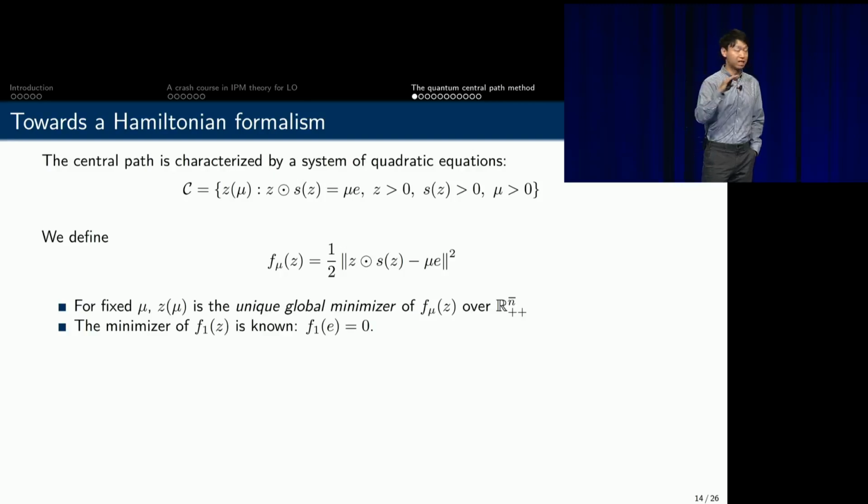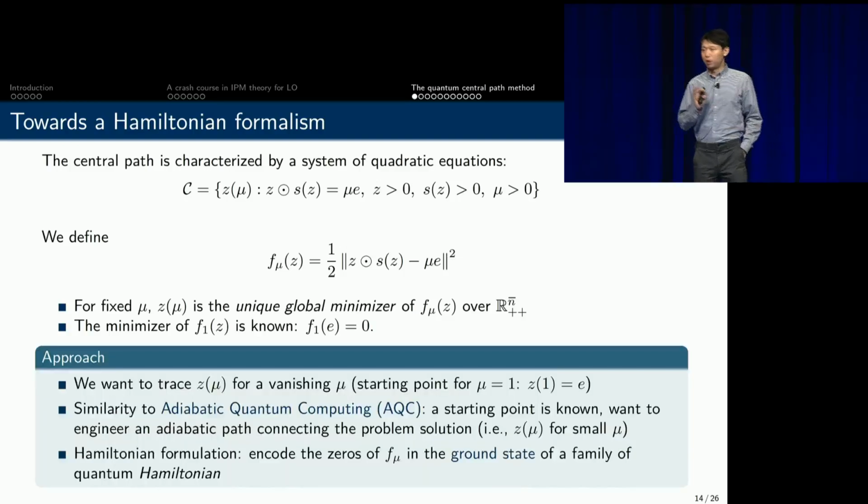So basically, this is like a score function which indicates how close we are to approximating the central path. Here are a few properties of this central path function, f of mu. For fixed mu, there should be only one unique global minimizer of this function in the positive orthant because of the uniqueness of the central path. And the minimizer of the f function at mu equals 1 is the all ones vector, which we know is the starting point because of the self-dual embedding model.